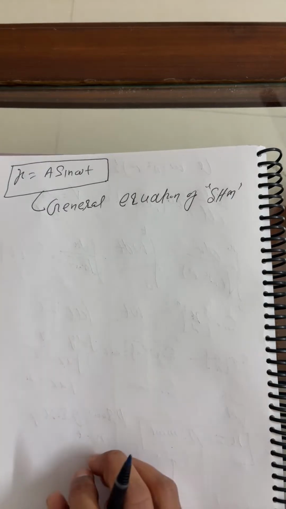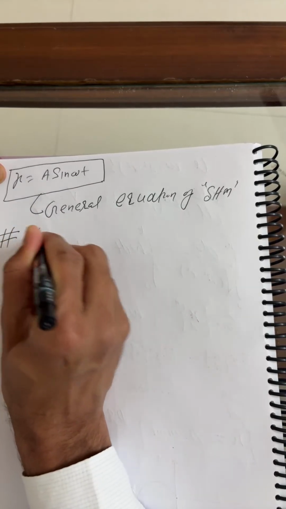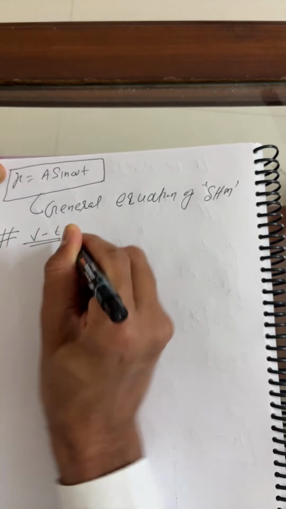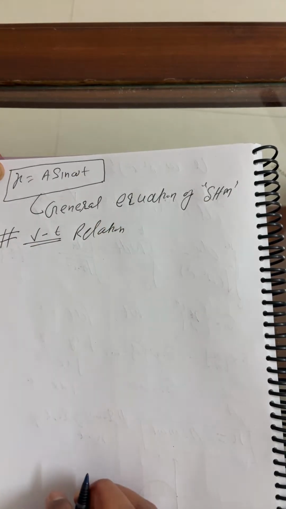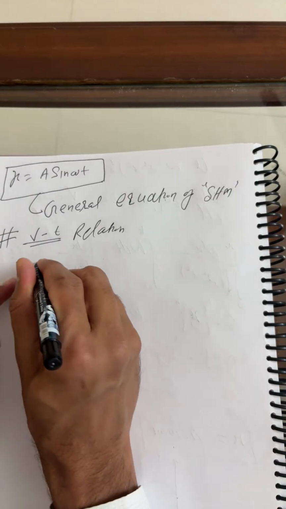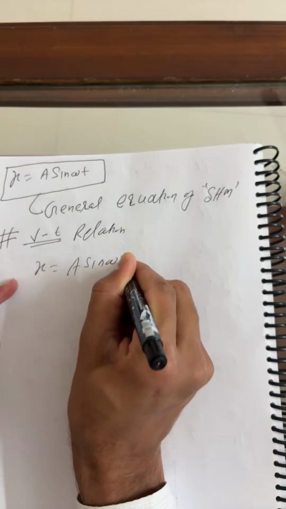Okay, fine. After this, we have the x-t relation. Now we wish to find the v-t relation. For getting the velocity-time relation, I'll use the x-t relation. So what's the x-t relation? x equals A sine omega t.